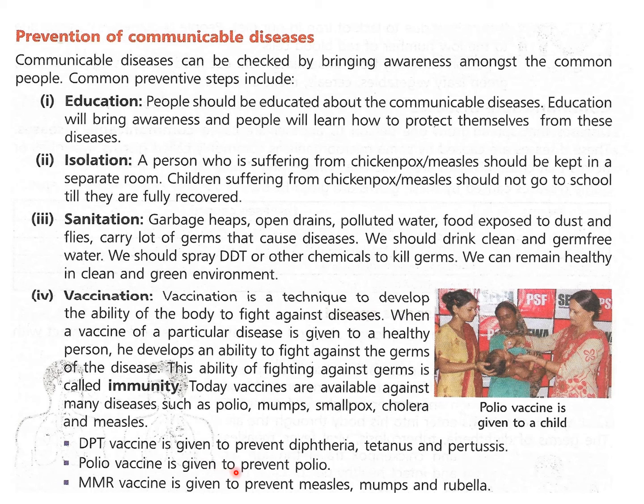Then the DPT vaccine is given to prevent diphtheria, tetanus, and pertussis. All these are given during the childhood years. Then the polio vaccine is given to prevent polio, and the MMR vaccine is given to prevent measles, mumps, and rubella. So all these are very, very important vaccines. Now we are also taking the vaccines of coronavirus, and they are developing them for children also. When it is developed, you will also get the vaccine, and you will be getting immunity from the virus because of the vaccine.